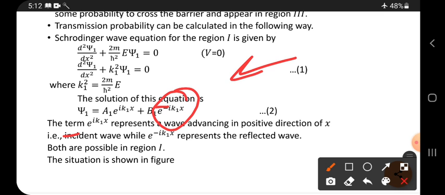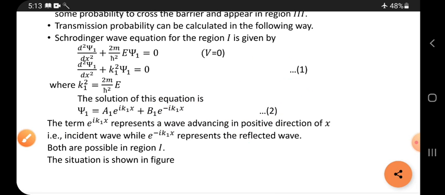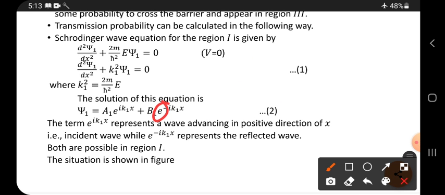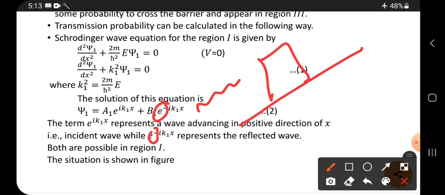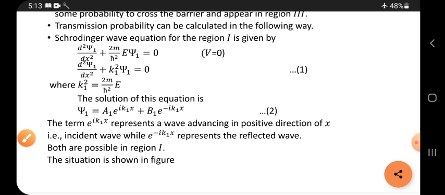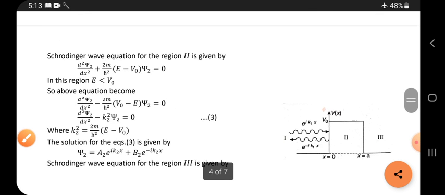Suppose the incident wave is going in this direction, a reflected wave may come opposite to this one, so for the opposite we write a minus. Because of that only, the minus is taken here. Now, are both possible in region 1? Yes. In region 1 it is a rectangular potential, and the wave is going in this direction, and the particle may strike and come backward, in the same region. So we call it reflected and this one incident. Both cases are possible, right? The situation is shown in the figure.